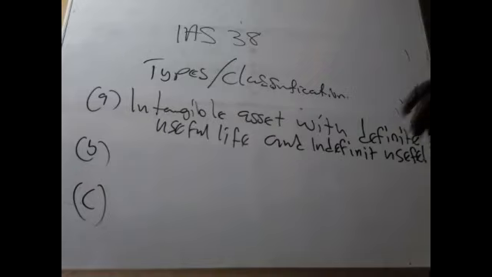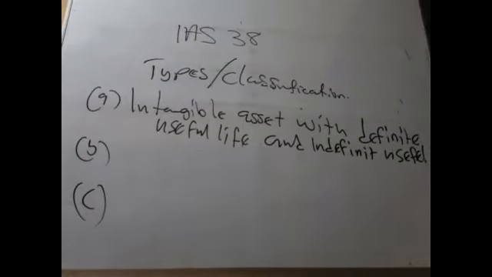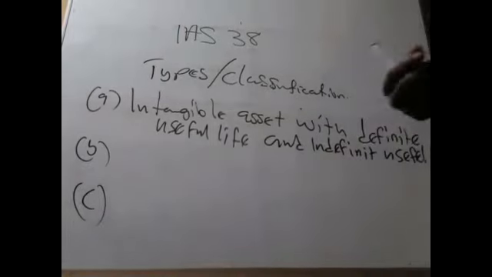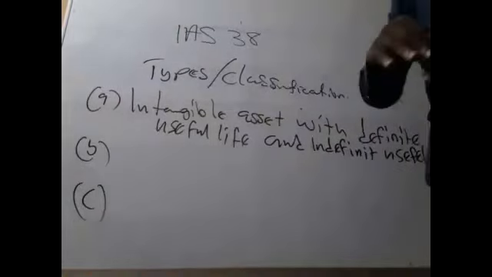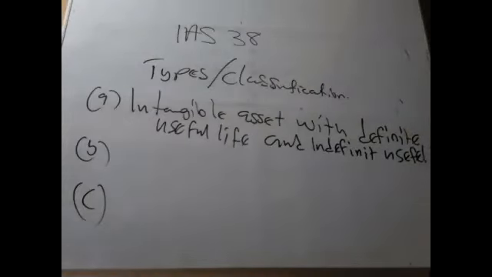We give examples of intangible assets like license, like goodwill, like patent, like copyright. Some of these assets I've mentioned do have a definite life. Some do not have a definite life. That is all. How do you treat those ones?